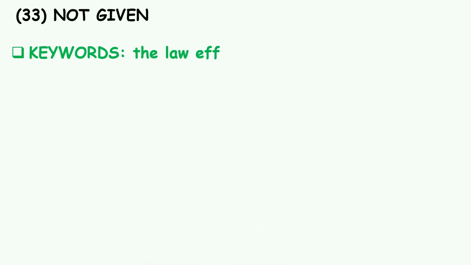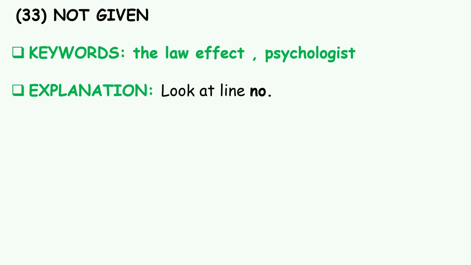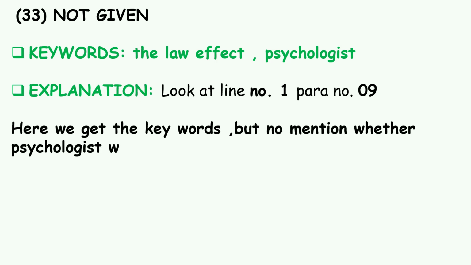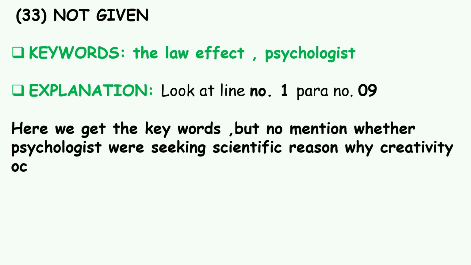Number 33, not given. Keywords are the law of effect and psychologist. And this is super easy. The explanation is look at line number 1 and paragraph number 9. Here we get the keywords, but no mention whether psychologists were seeking scientific reason why creativity occurs. And this is super easy, and the answer is not given.